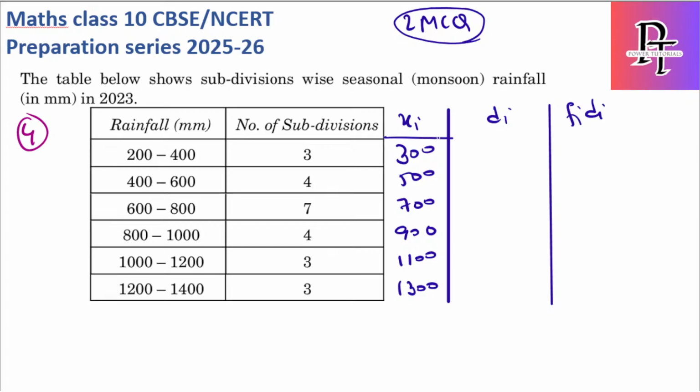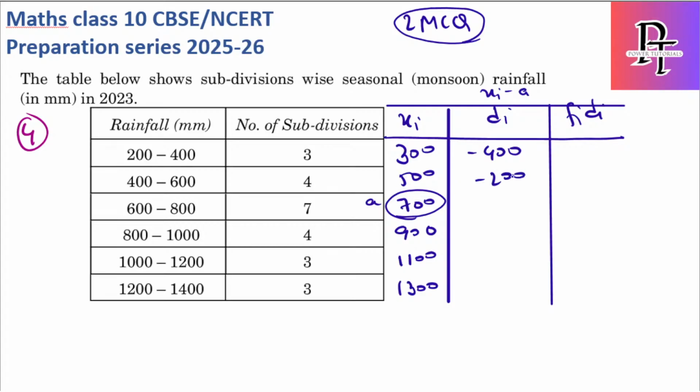Okay, then we are going to solve the di value. So the di value is how much, which we have to assume, and then we need to find using xi minus a value. So here I'm keeping the mid values. Okay, I will take this as a value. Anyway, this or this you can take, you will get the same answer. So assume method, I'm taking 700 as a value. So what I need to do is xi minus a. So 300 minus 700 is minus 400. 500 minus 700 is minus 200. This is 0. 900 minus 700 is 200.